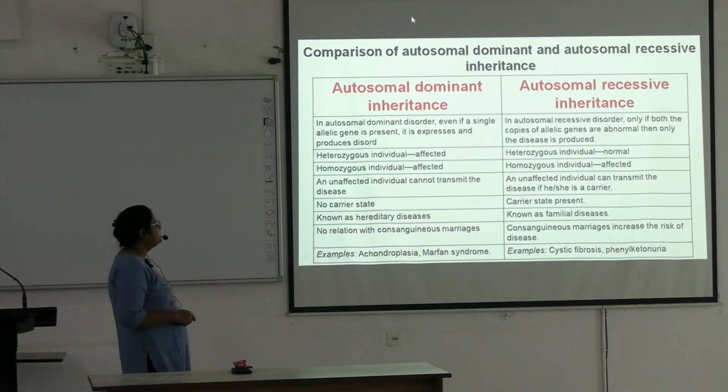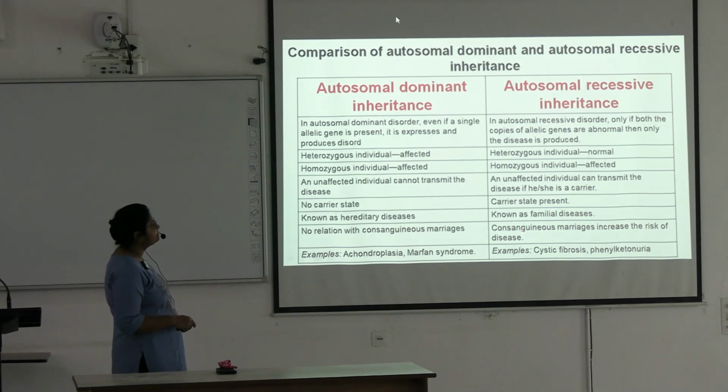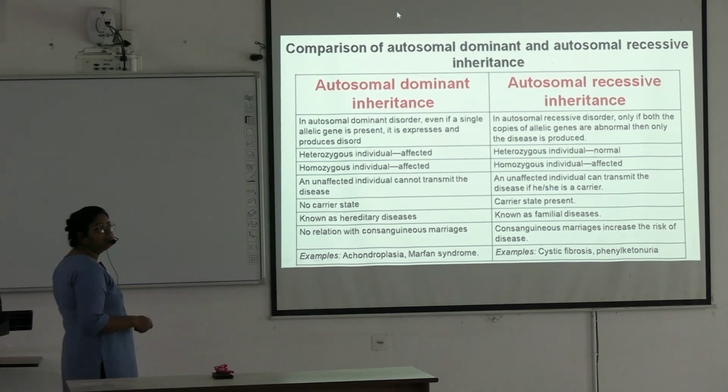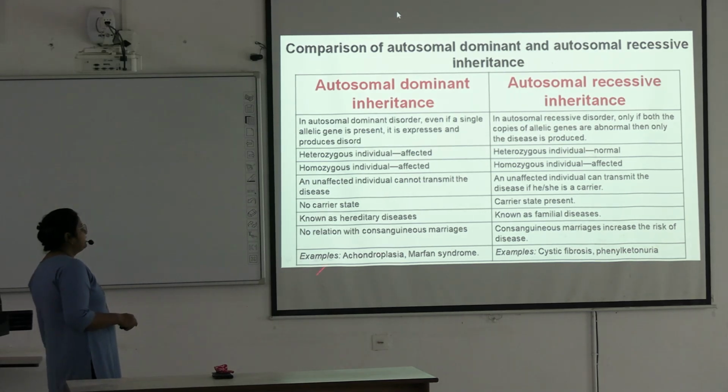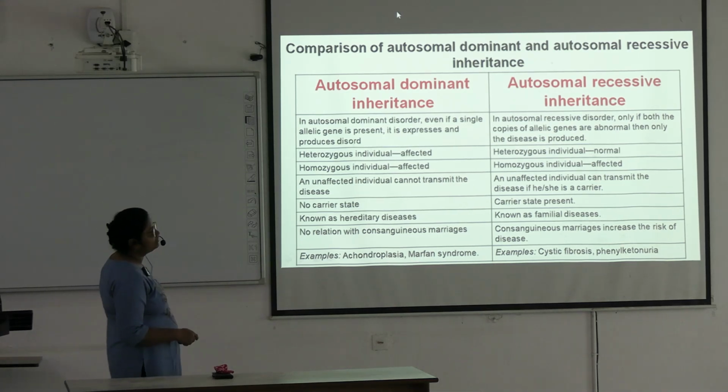Okay, no relation with consanguineous marriage. Consanguineous marriages increase the risk of disease. That's why it is known as familial disorder. Okay, examples are, you have seen the chart previously. Here achondroplasia, Marfan syndrome, here cystic fibrosis, phenylketonuria.